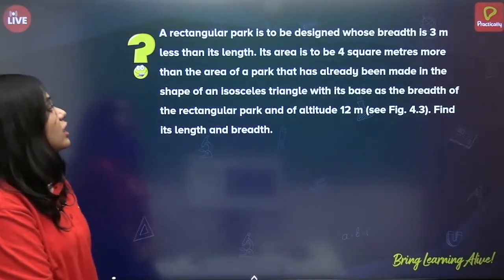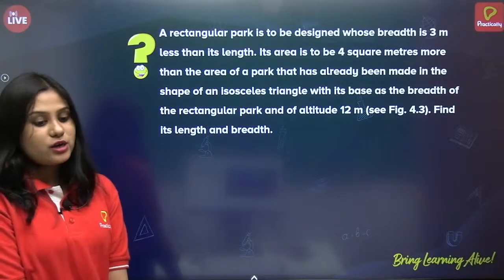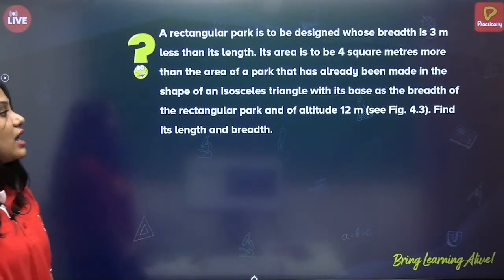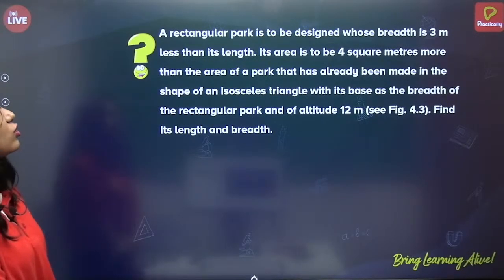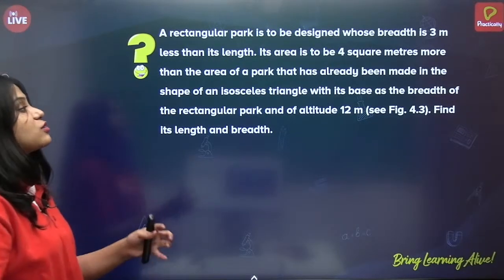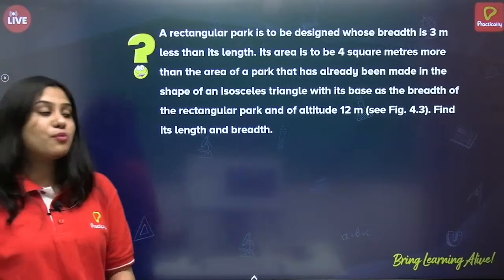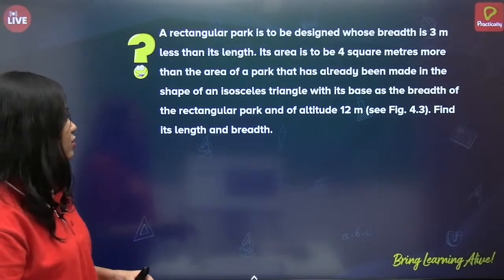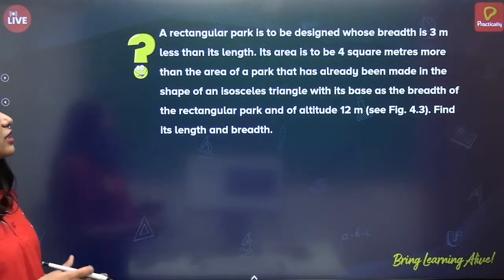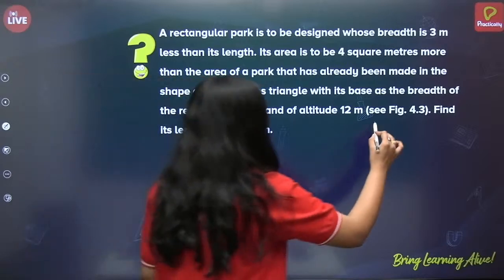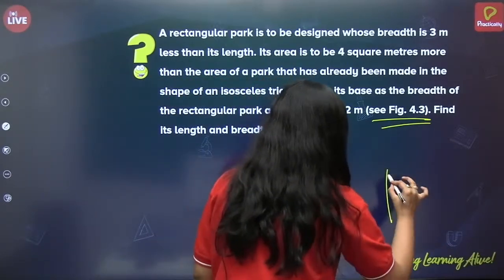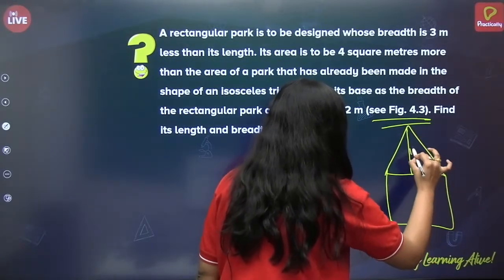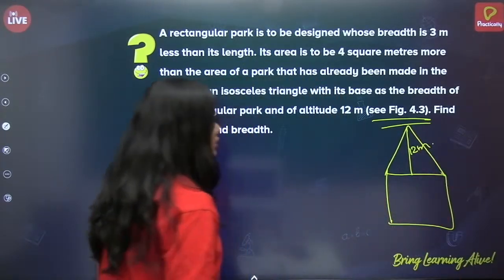Okay, this is huge. A rectangular park is to be designed whose breadth is 3 meters less than its length. Its area is to be 4 square meters more than the area of the park that has already been made in the shape of an isosceles triangle, with its base as breadth of the rectangular park and altitude 12 meters. Okay, there is the figure. So the figure is like this. This is 12 meters. Correct?